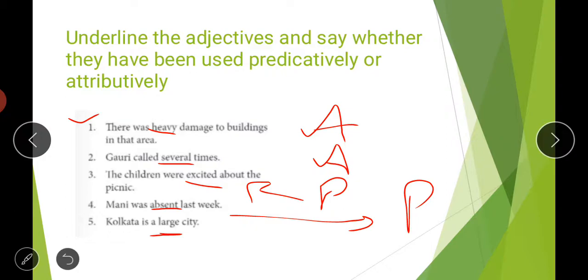Also, if we remove this word large, even then the sentence is meaningful: Kolkata is a city. So yes, it's an attributive adjective. I hope the difference between attributive and predicative is clear to you. So let us move to the next page now.